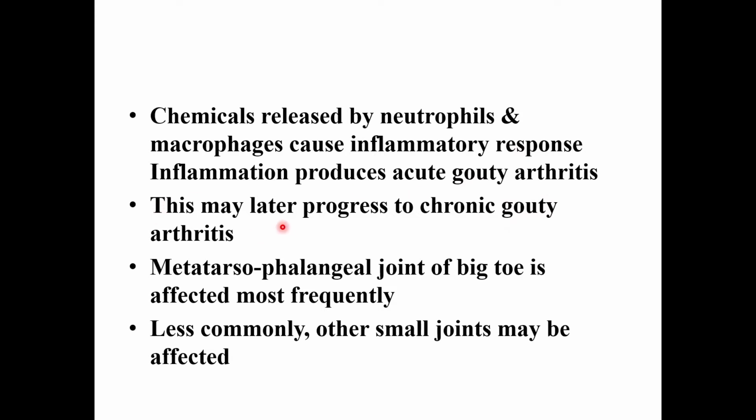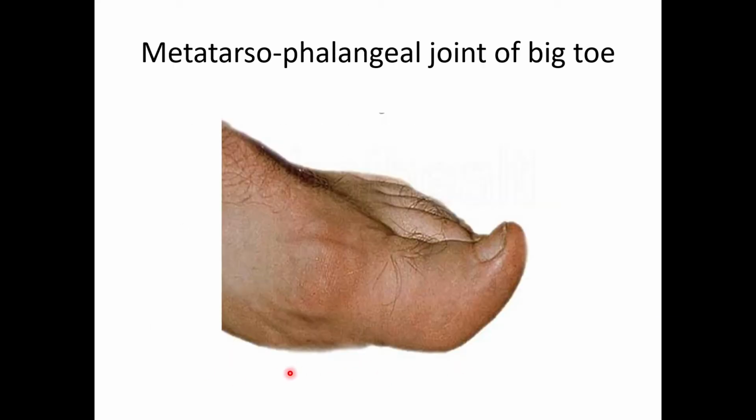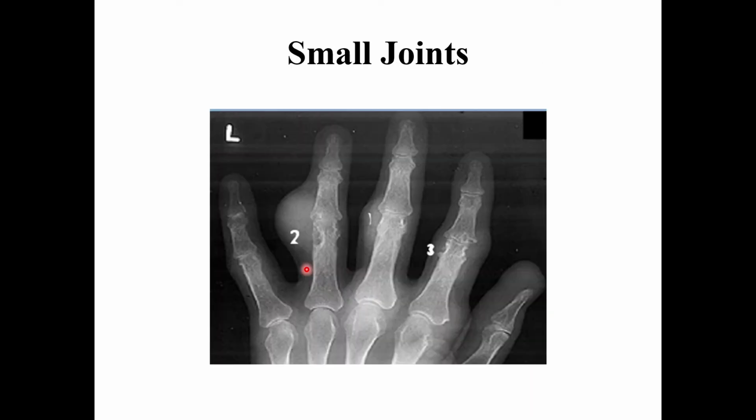This may later progress to chronic gouty arthritis. Basically the metatarsophalangeal joint of the big toe is affected most frequently, and less commonly other small joints are affected later on.